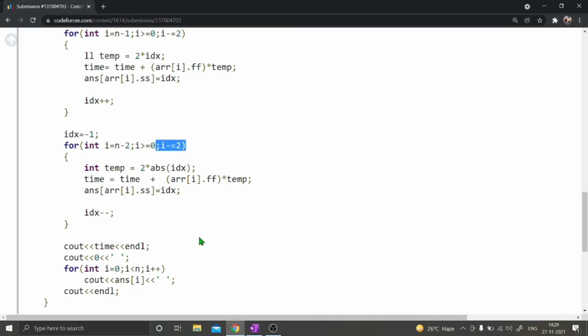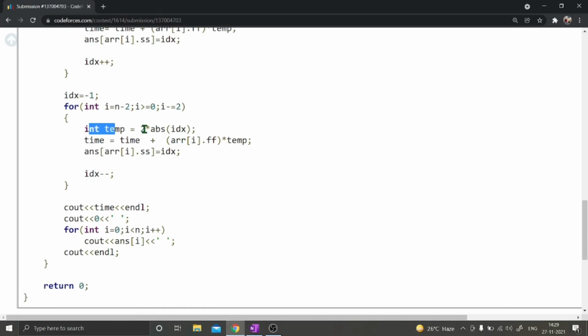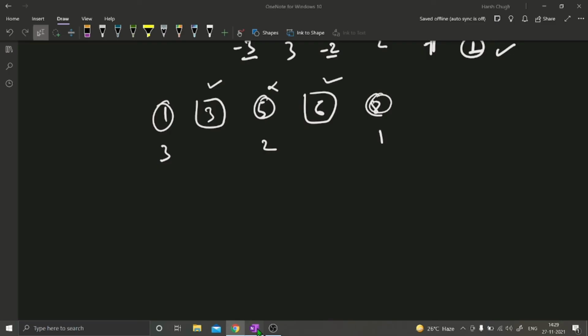Okay. So in temp, what am I storing? 2 into absolute of idx. Let's say I was placing 6, so I will place it at -1. idx will be -1 for this case. So how much time is it going to take to visit that building? 2 into 1, right? Absolute value. So 2 into absolute of idx is the time to visit this building, right?